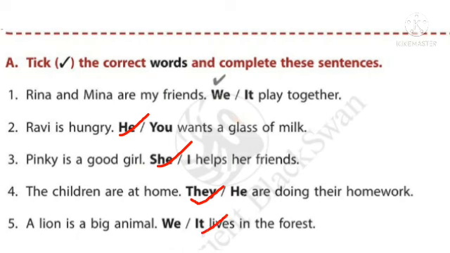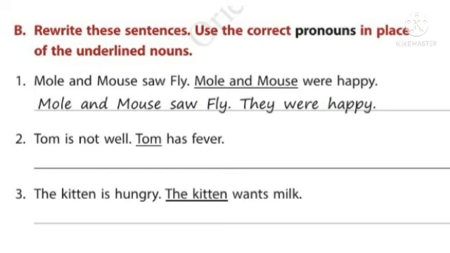So first one, Reena and Meena are my friends. We play together. Second one, Ravi is hungry. He wants a glass of milk. Third one, Pinky is a good girl. She helps her friends. Fourth one, the children are at home. They are doing their homework. Fifth one, a lion is a big animal. It lives in the forest. Then look into the next section of grammar.